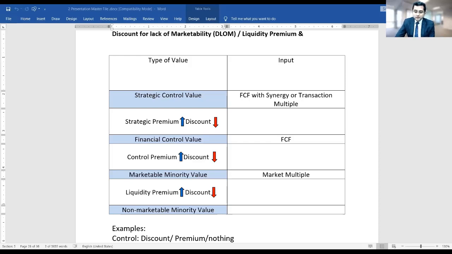Mohan sir is asking, how do we compute weighted average cost of capital when there is no tax rate given for debt? In that case, sir, the interest rate itself will be assumed as the cost of debt. Suppose YTM or interest rate is 10% and the tax rate is not given. Then the interest rate itself will be assumed as the cost of debt, and we proceed to calculate the weighted average cost of capital.